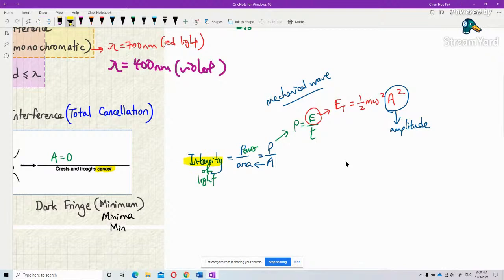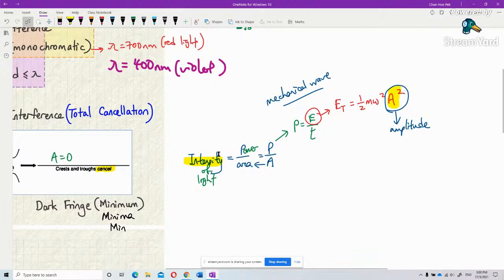Intensity of light is proportional to power, and power is actually like energy over time. Power is proportional to energy. Energy is proportional to amplitude square. You see that?